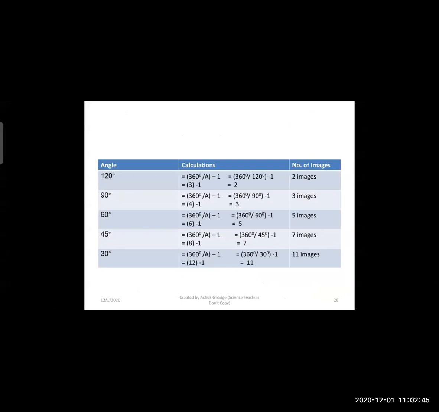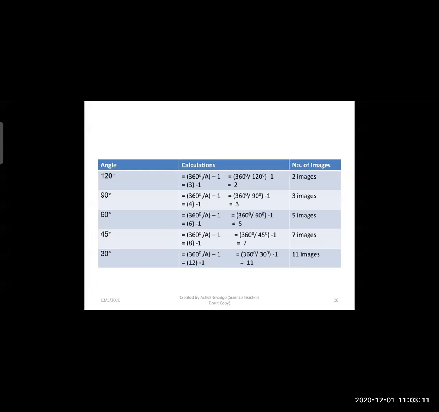If we take a 120-degree angle, the answer will be 360 upon 120 minus 1, so there will be formation of two images. If we take 90 degrees, after calculation we will get three images.